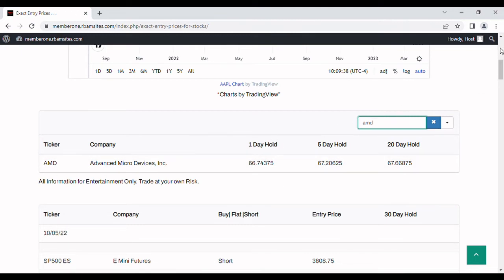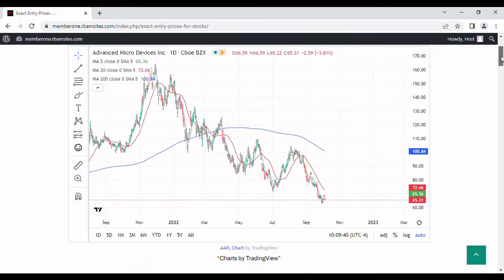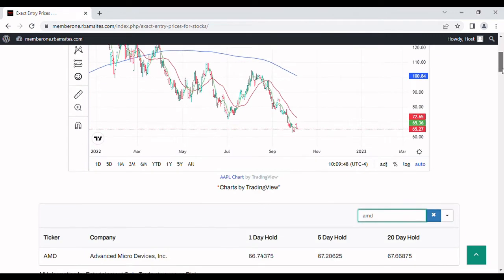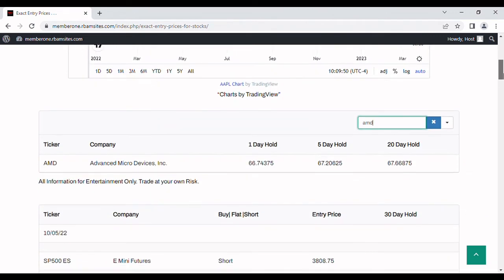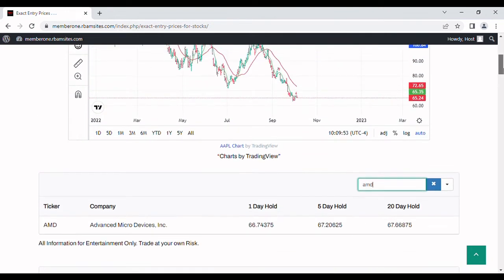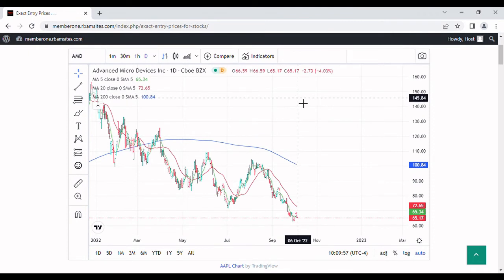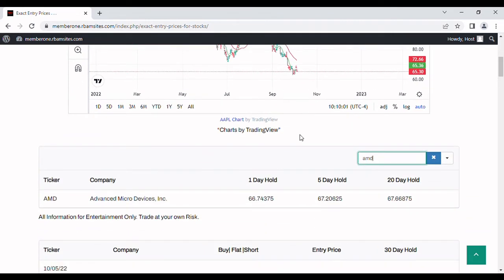The 1-day is 66.74. Let's see if that was tapped. 66.74, doesn't look like it. So it has not hit our buy zone yet. It's got to go and trade through our prices. Has not hit that. Let's see, I don't think it's come up high enough to buy it yet at any of our prices. It hasn't. So it has not rallied up enough yet to catch any of our prices.